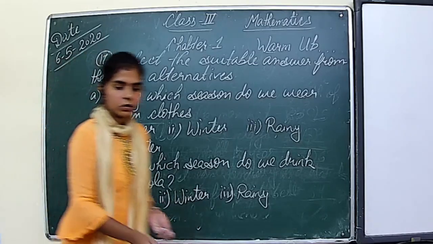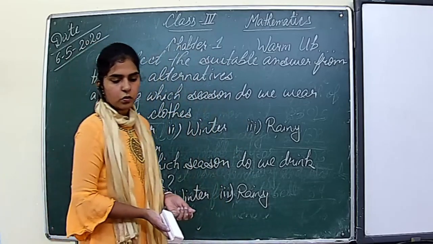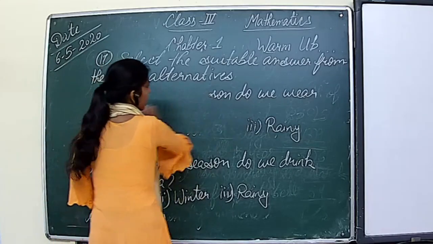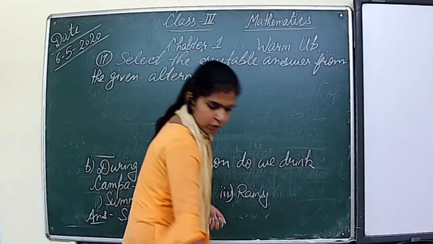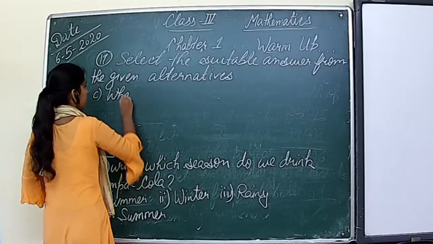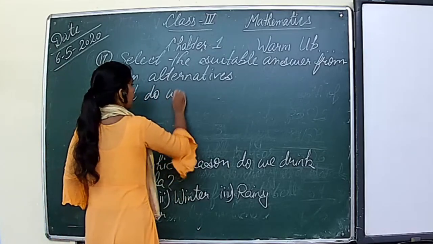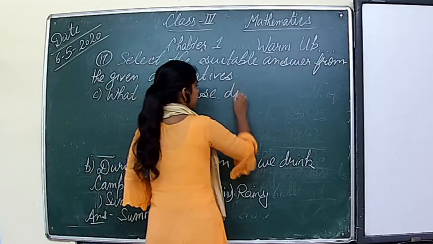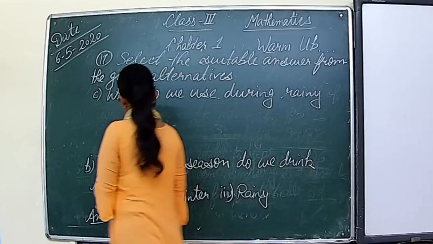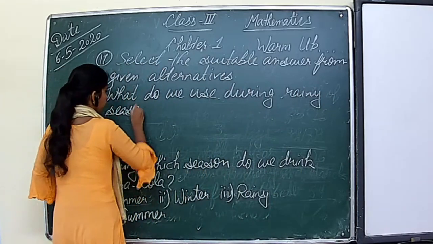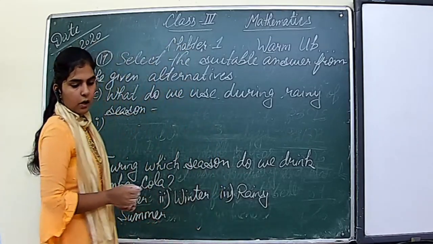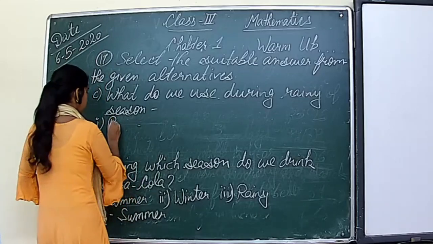Now the last one is, what do we use during rainy season? Options are room heater, umbrellas or sunglasses.